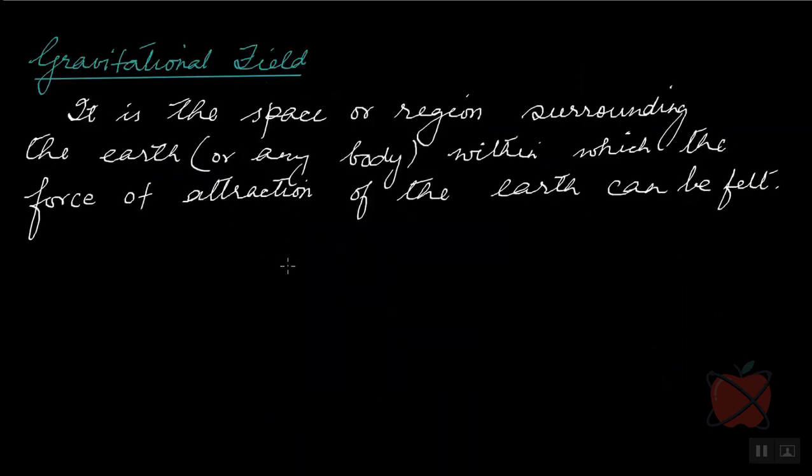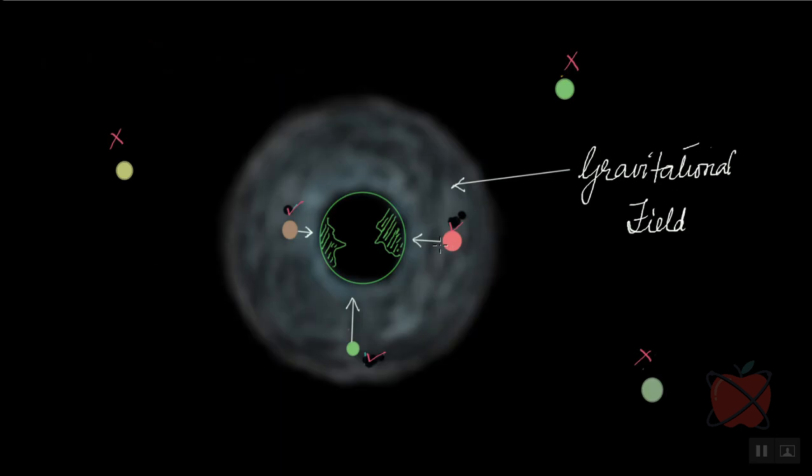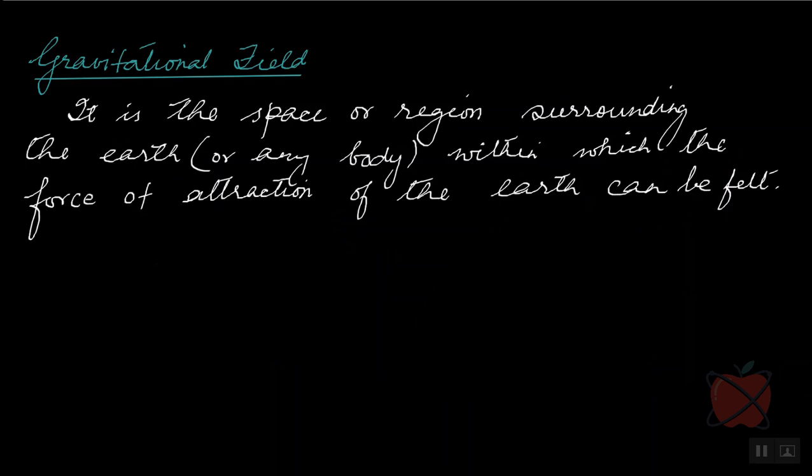So what is a gravitational field? A gravitational field is nothing but the space or region surrounding the earth or any body or any planet within which the force of attraction of the earth can be felt. It means that only these bodies which are inside this region will be able to experience the gravitational pull of the earth. Once a body goes outside of this region, it cannot experience the gravitational pull of the earth anymore.